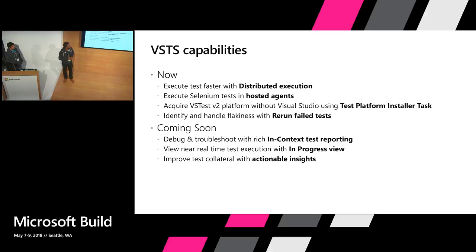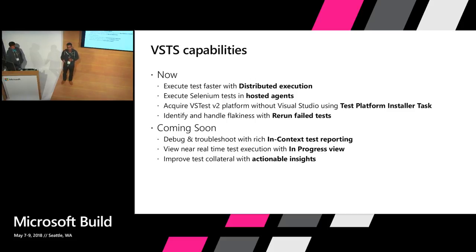So let's look at what VSTS provides as capabilities. Now, these are a set of features that we have listed here, but I'm going to group them into the topic of this session, which is about continuous, efficient, reliable testing with integrated reporting. So let's first talk about what efficient basically means. Efficient can have multiple dimensions.